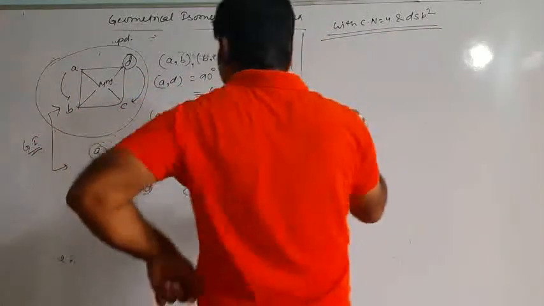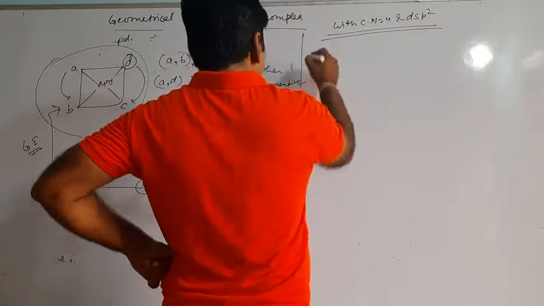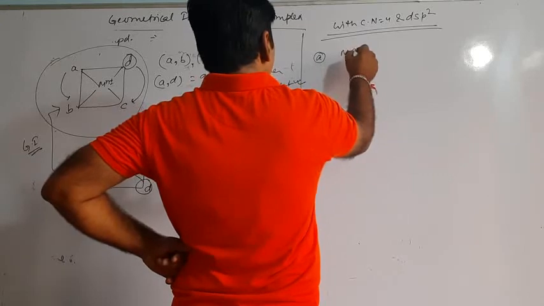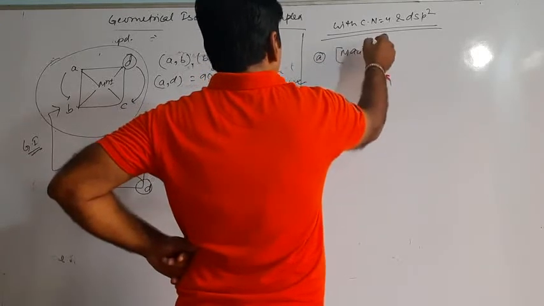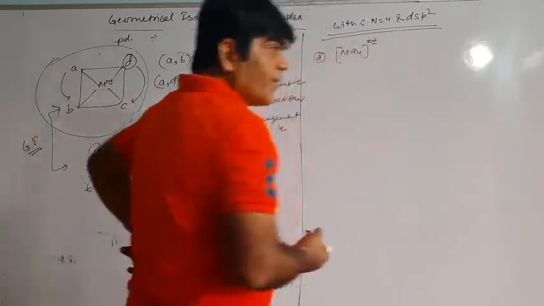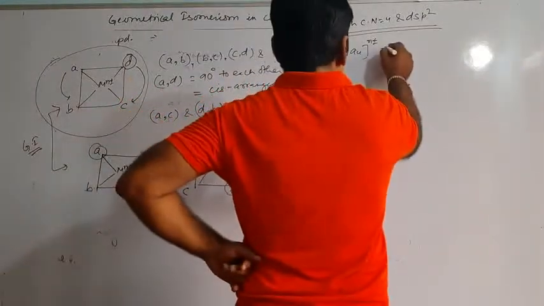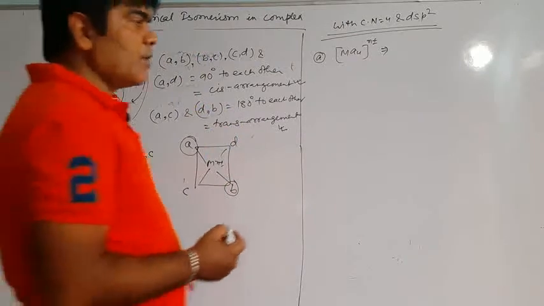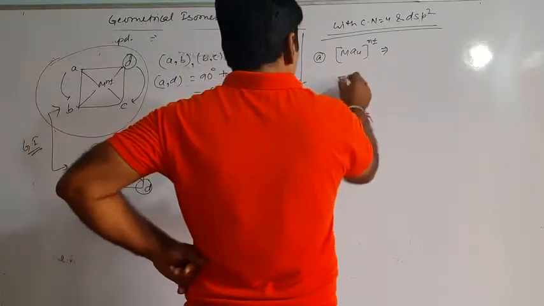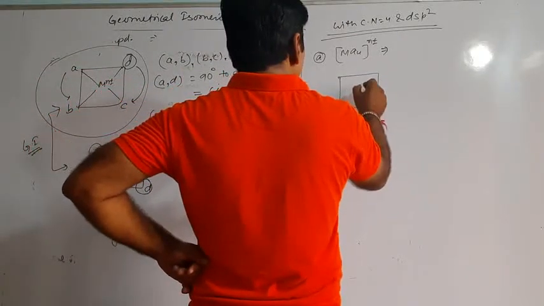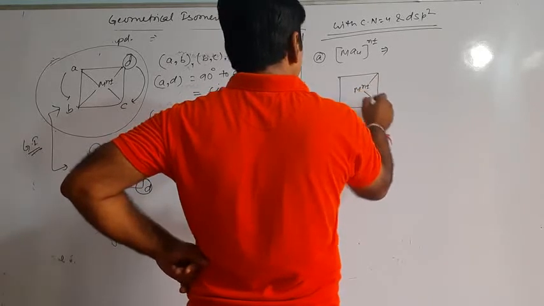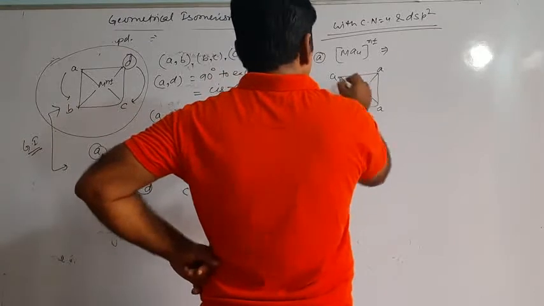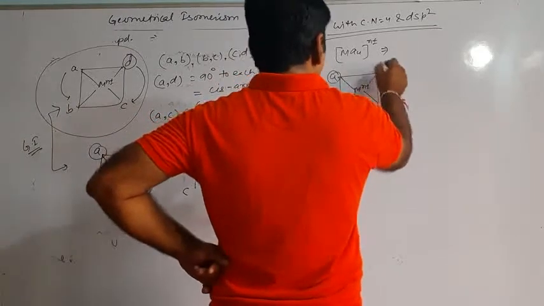What we can say? Let's say first example, we have Ma4 whole n plus minus. If it is like that, how many geometrical isomers will be exhibited by them? We'll see. So there is a square planar complex, there is Mn plus minus, and A. See, all are similar ligands, all are the same ligand.